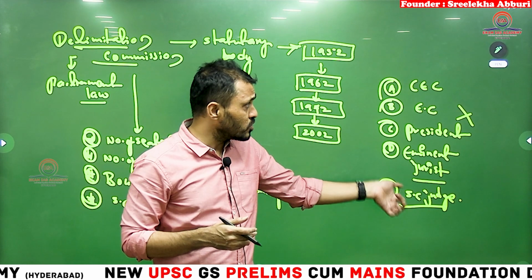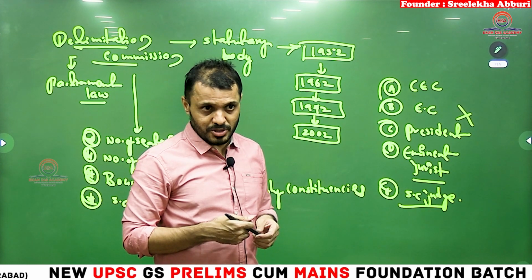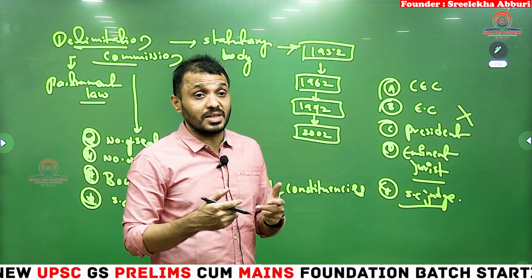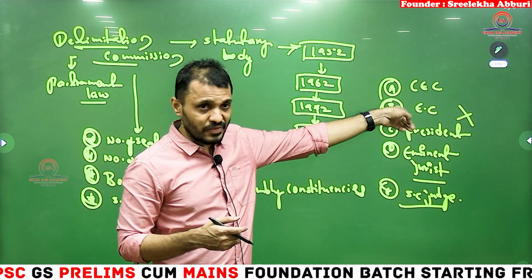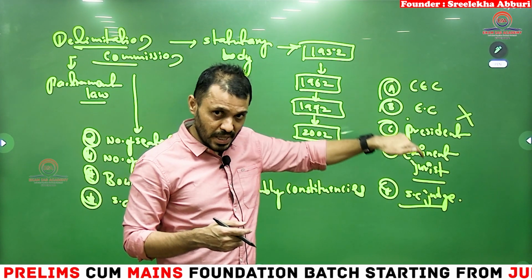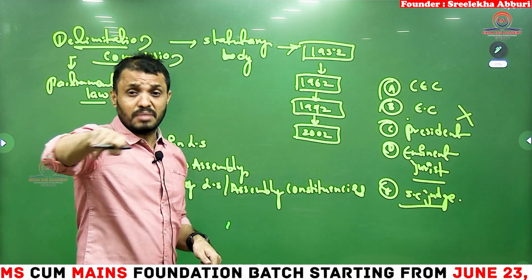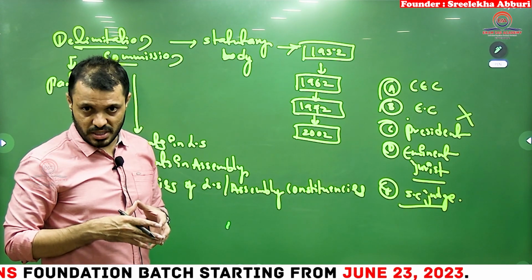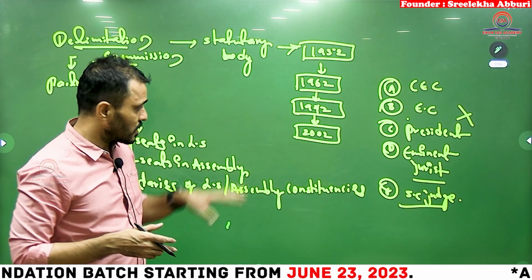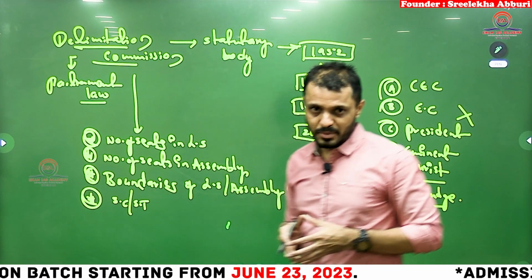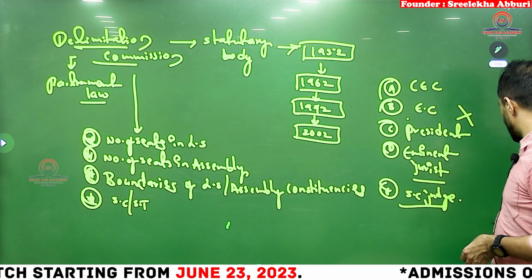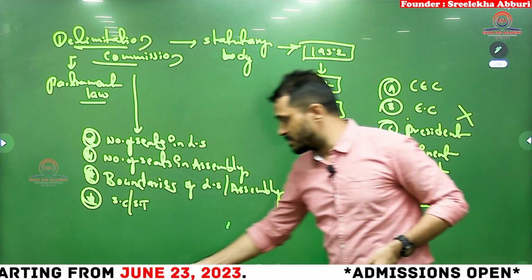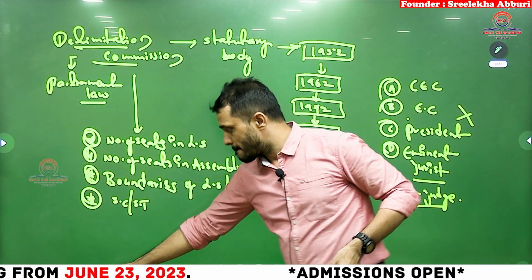Generally, a retired Supreme Court judge will be appointed as the Delimitation Commission chairman, and the other members of the Delimitation Commission are the Chief Election Commissioner of the Election Commission of India, plus the State Election Commissioner of whichever state they are doing that exercise in. So this is the composition of the delimitation. And how many times has delimitation been appointed so far? 4 times delimitation has been appointed. Okay.